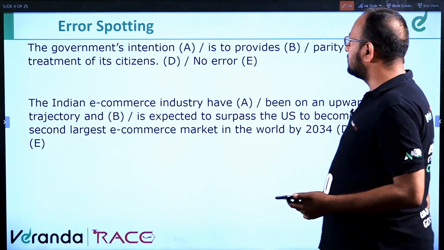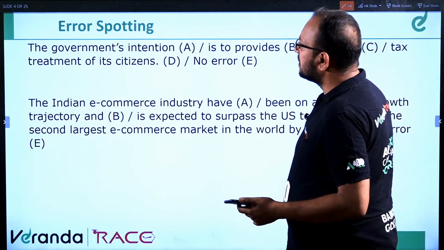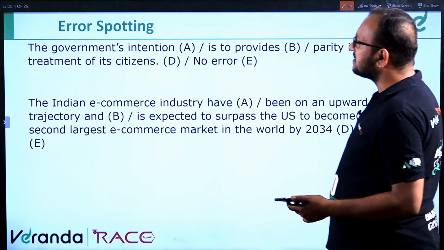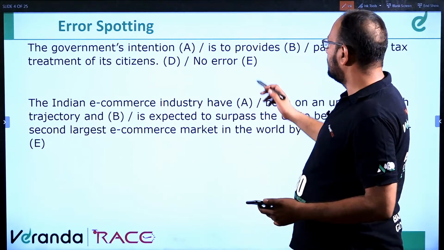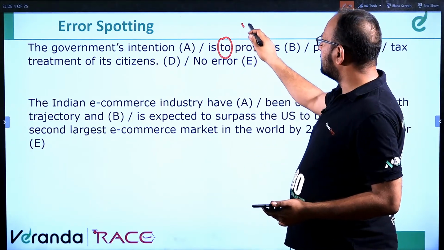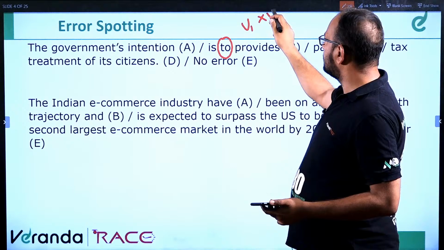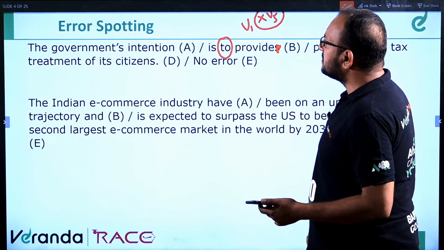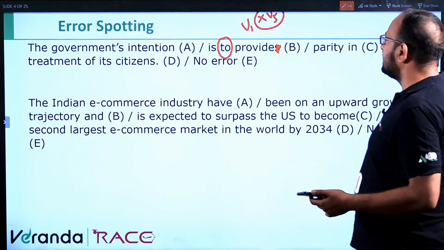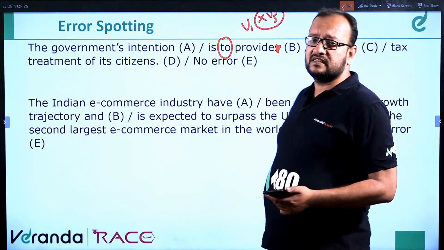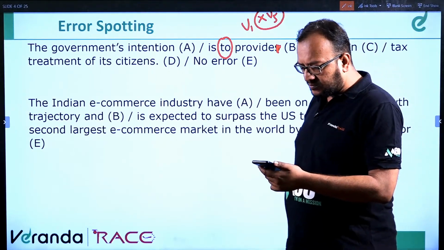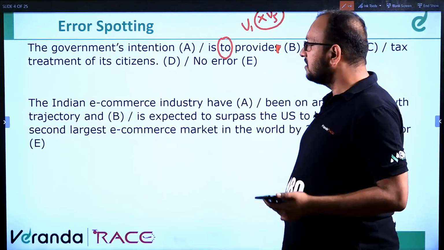Moving to the next question, the fourth one. The government's intention is to provide parity in tax treatment of its citizen. So "to" is followed by V1, not V5. So it should be "to provide". The government's intention is to provide parity in the tax treatment of its citizens. Despite, remove "of". It's correct.